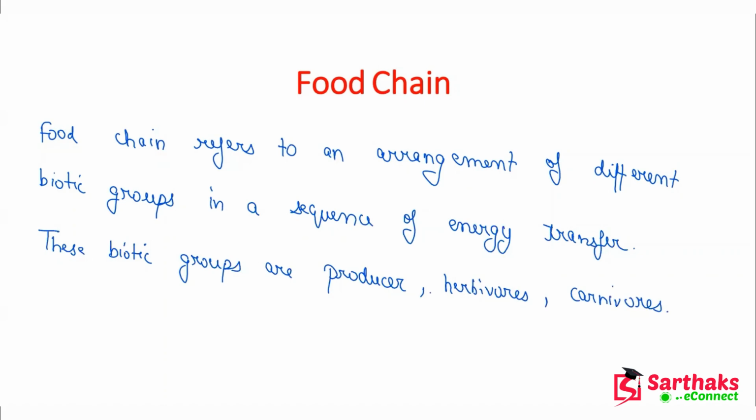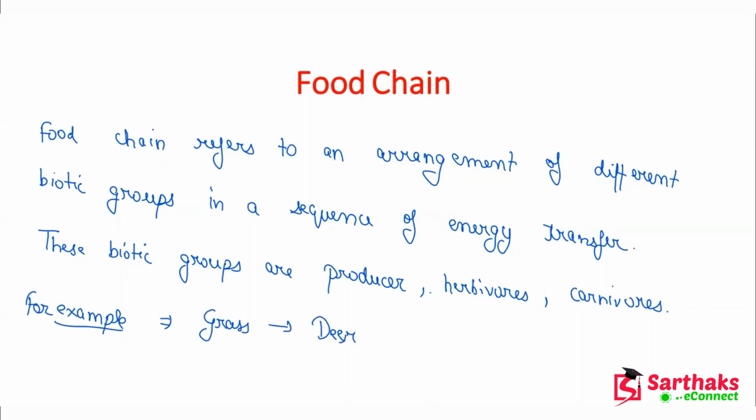So, for example, let's say we take the producer as grass. Grass is eaten by the deer, and the energy is transferred to the deer.